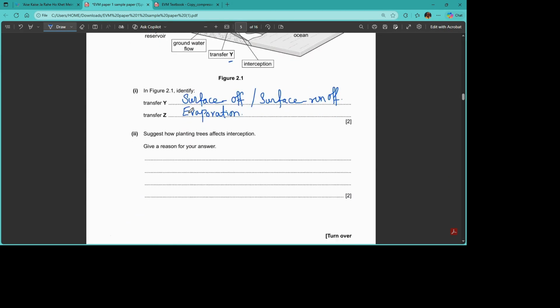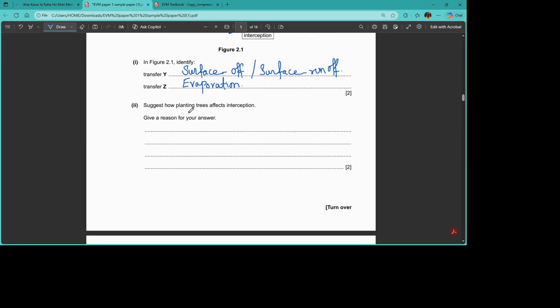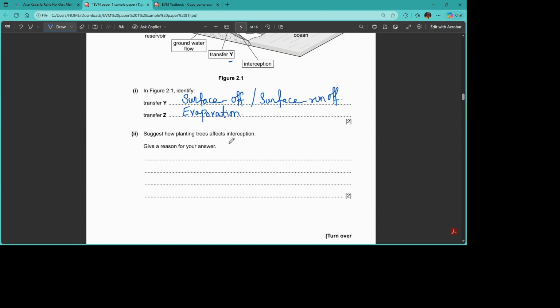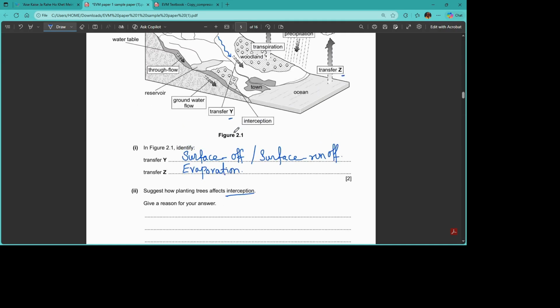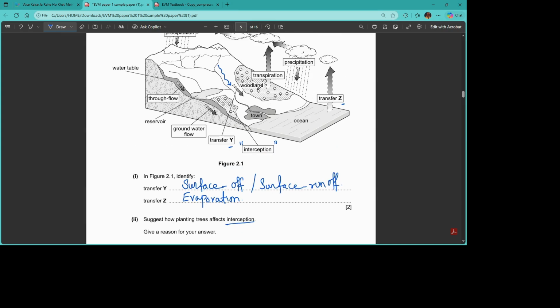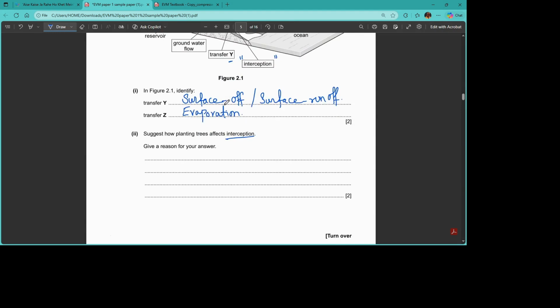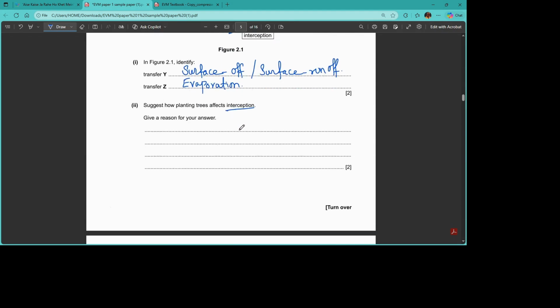Okay, next, moving to the question. Suggest how planting trees affects interception. Now check out this interception. Interception means something which is decreasing the speed. So interception is related to your woodland. Give your reason. So how does planting trees affect interception? Something which is reducing the speed of the water here.